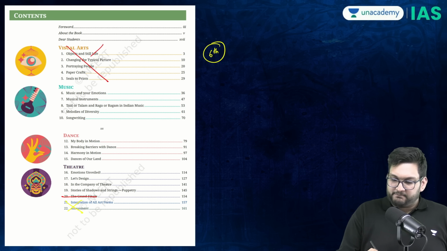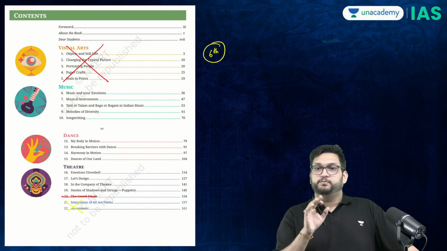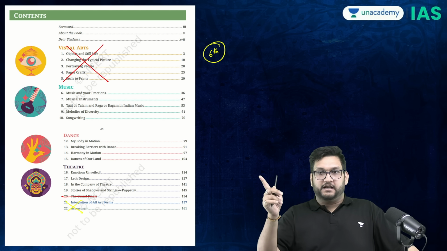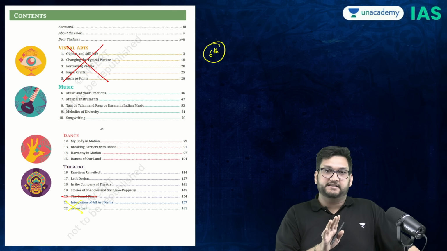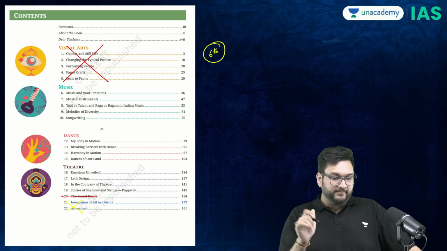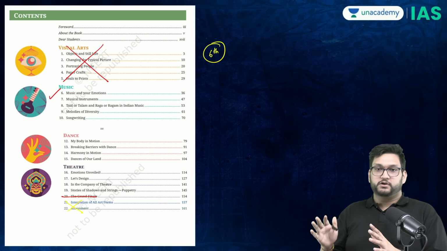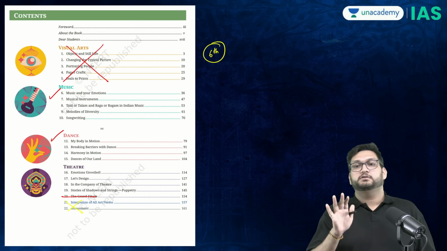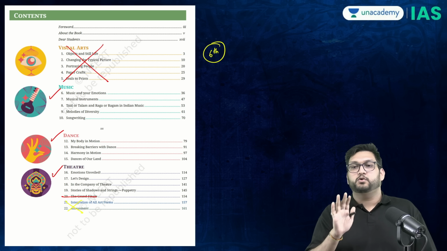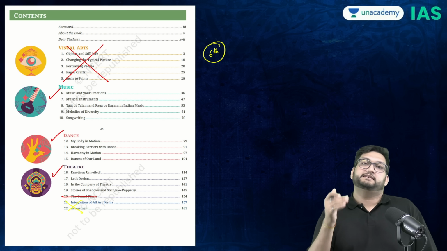In this section, per se, there was nothing relevant for UPSC. The next part, class 7th, has some interesting aspects, but 6th class does not. Music, good, important. Dance, again, good and important. And theater, also. Three important sections of this book, which will help us contextualize everything.